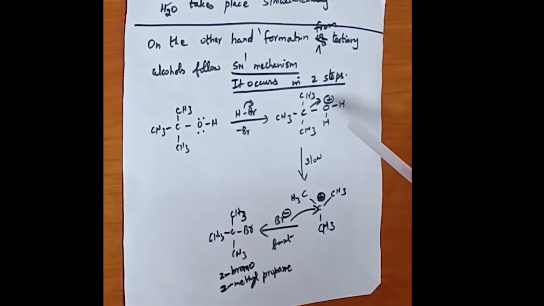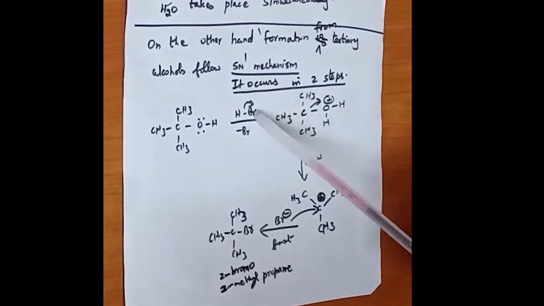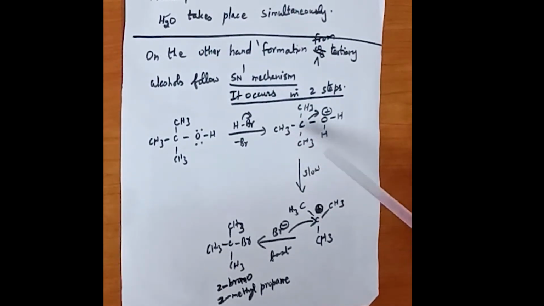So the first step is the removal of the water molecule. The second step, which is a fast step, is the attack of the nucleophile halide ion on the carbon. So primary alcohols always undergo the SN2 mechanism, which occurs in a single step, whereas tertiary alcohols undergo the SN1 mechanism, which occurs in 2 steps.